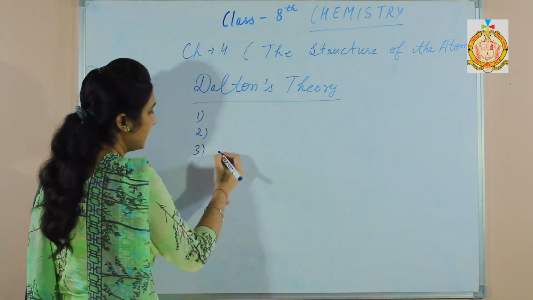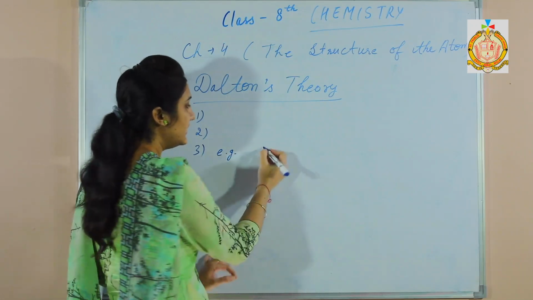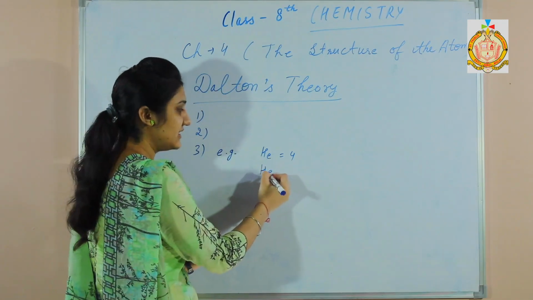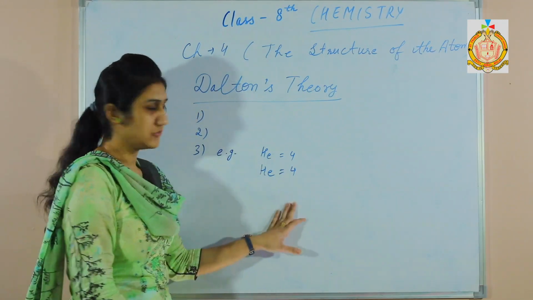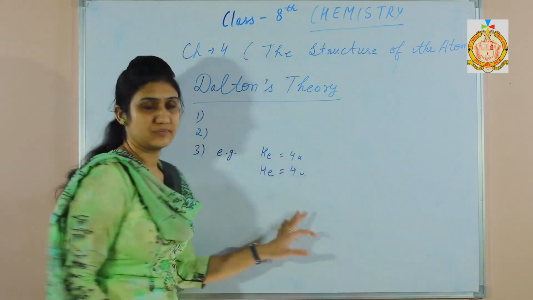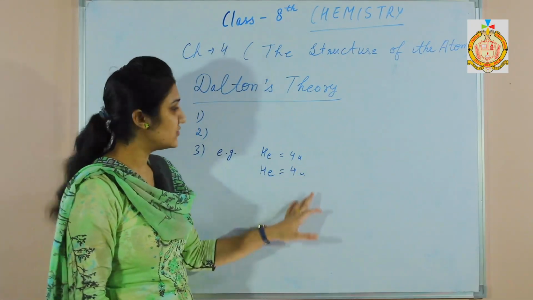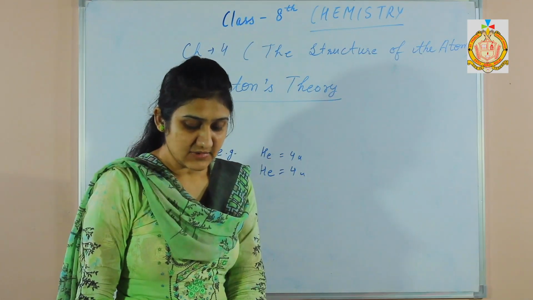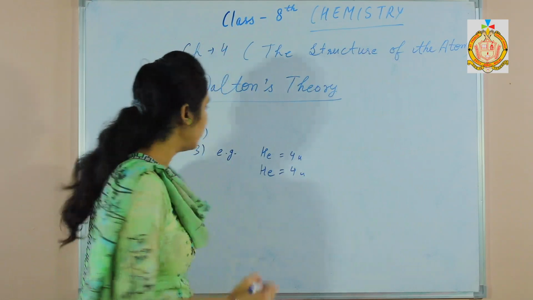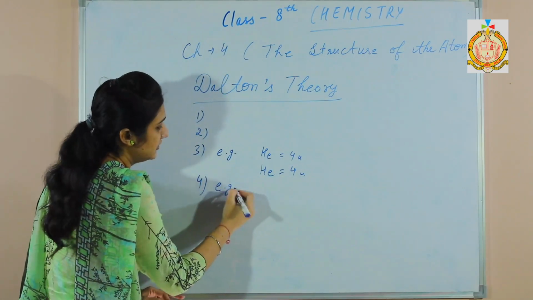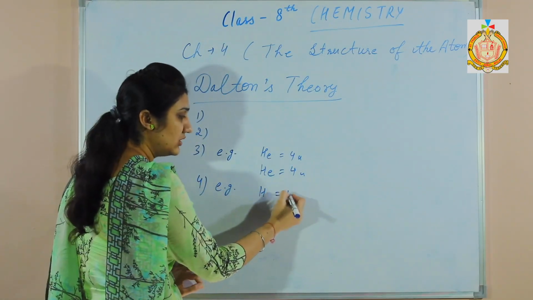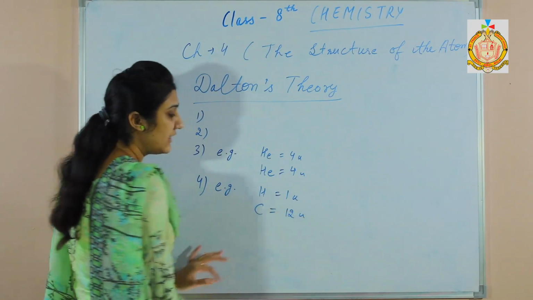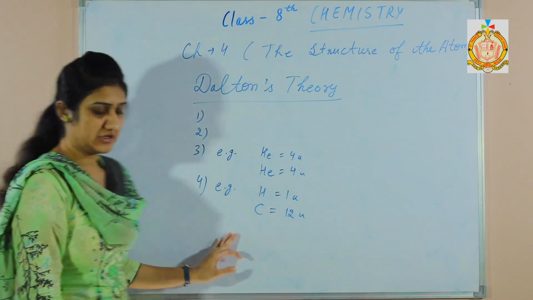Third point is the atoms of an element have the same weight. For example, if helium has the weight 4 U, then another atom of the helium element would also have the weight 4 U. I will explain what is U. It is unified mass. And fourth point is atoms of different elements have different weights. For example, the weight of hydrogen atom is 1 U and the weight of carbon is 12 U. So atoms of different elements have different weights.